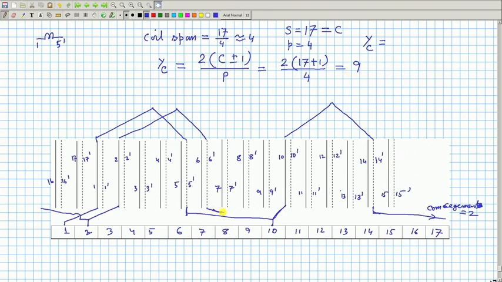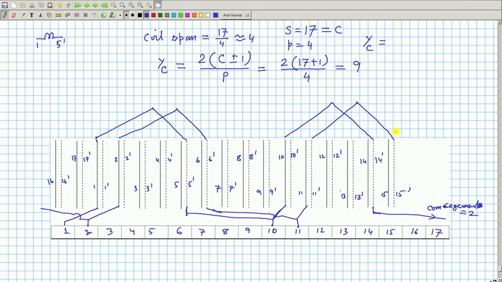So it will come to 11, and then you start from 11. 11 plus 4, 15 dashed.